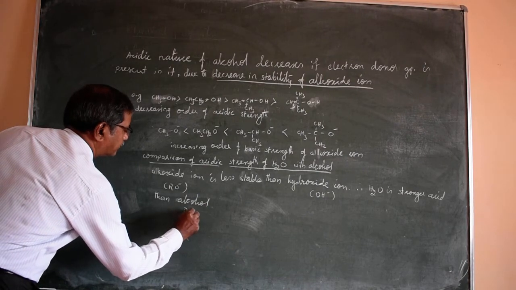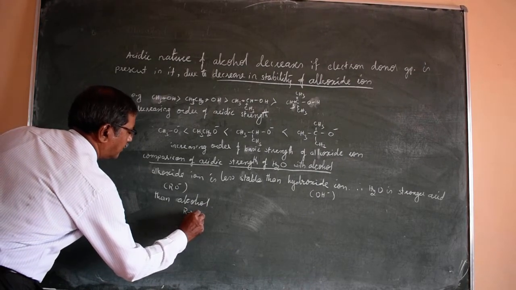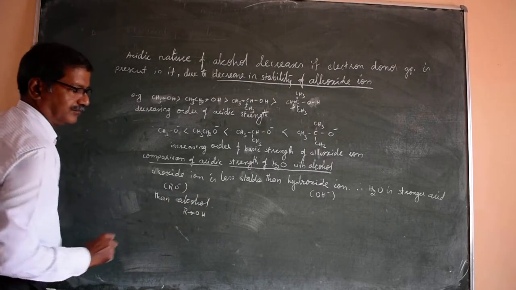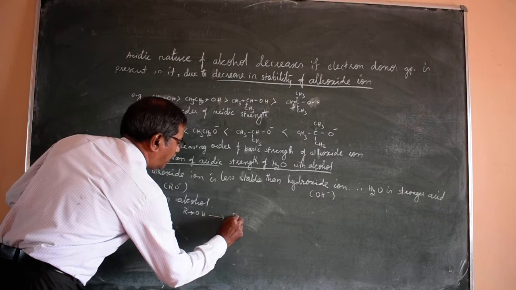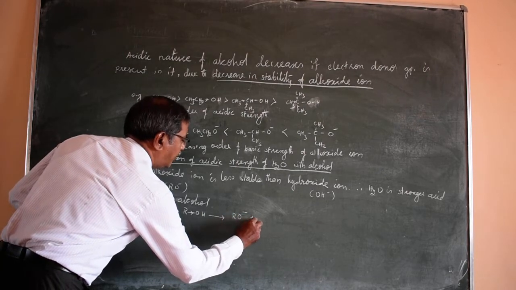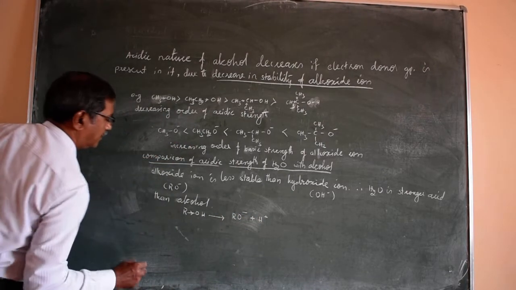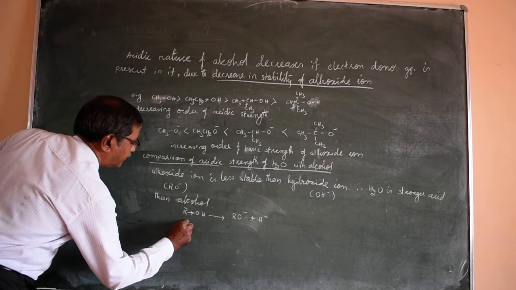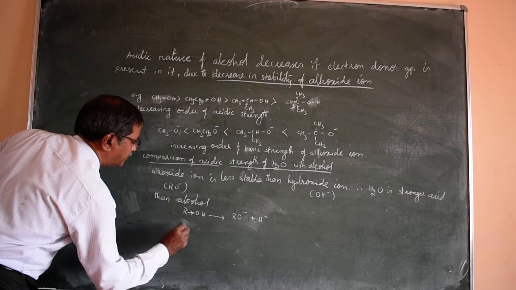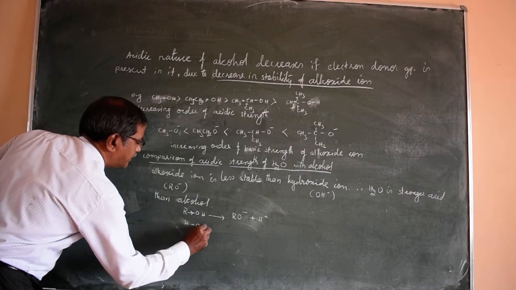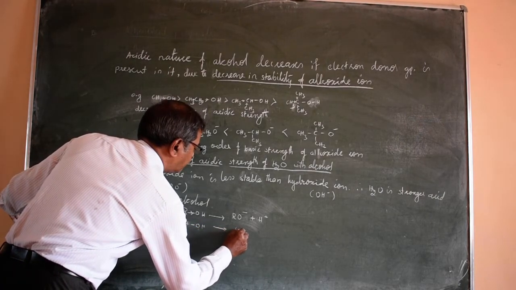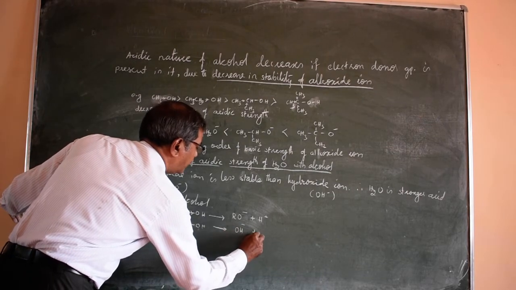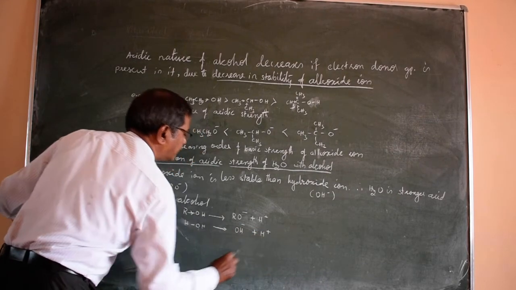ROH gives the alkoxide ion, RO minus, and H plus, while H2O gives OH minus and H plus.